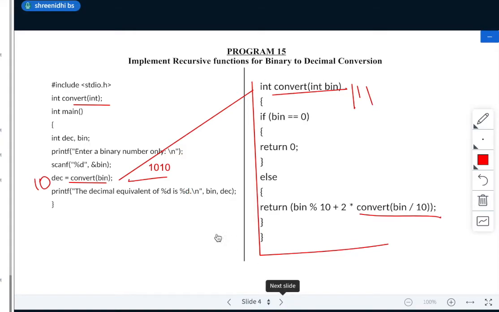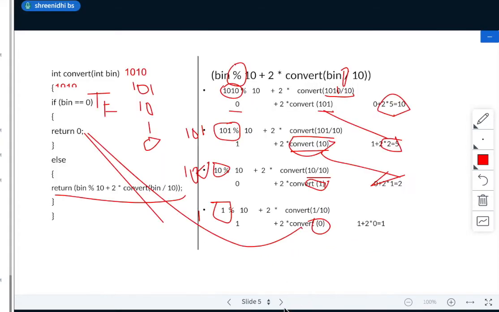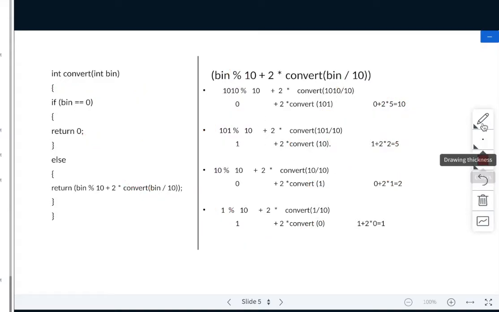So understood this recursion? Yes or no? Understood this? How I got 10? Students? Any doubts? These are the return values. These things will be your return values for each and every iteration. This many number of times this program has been executed.